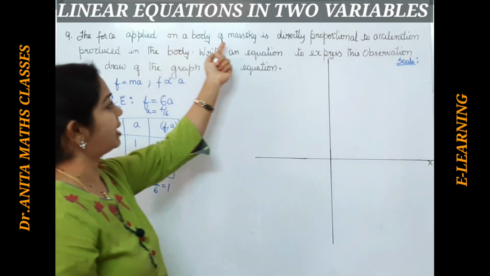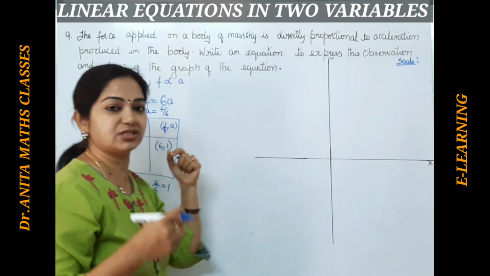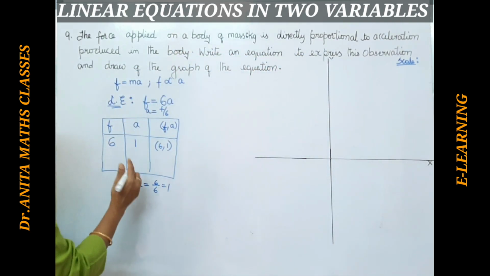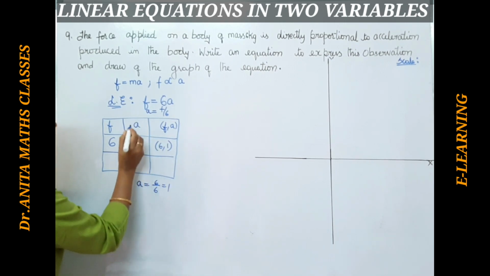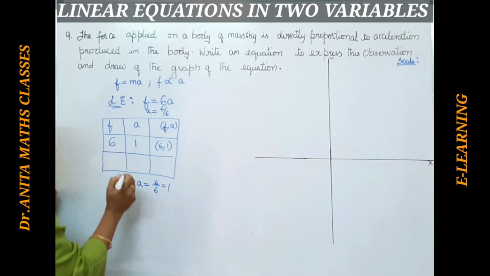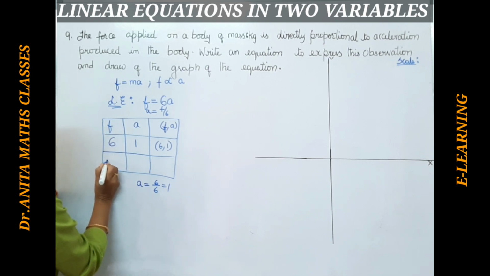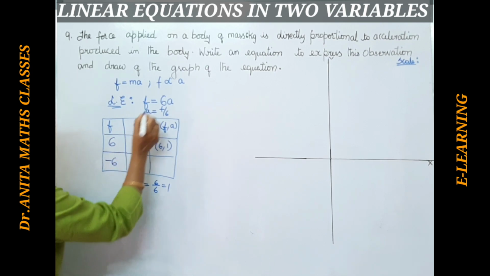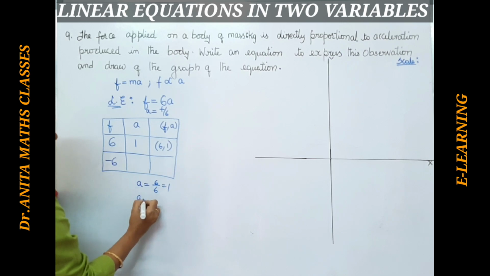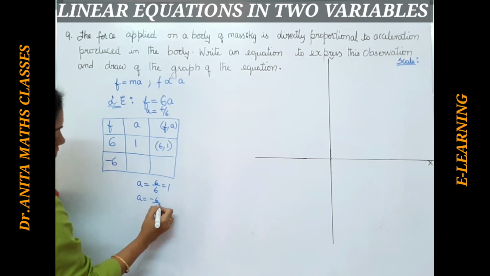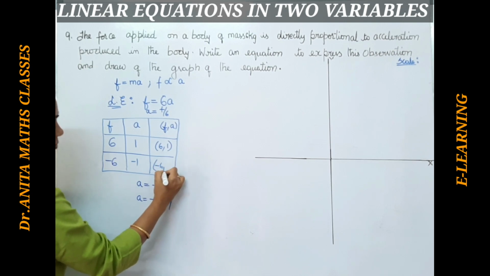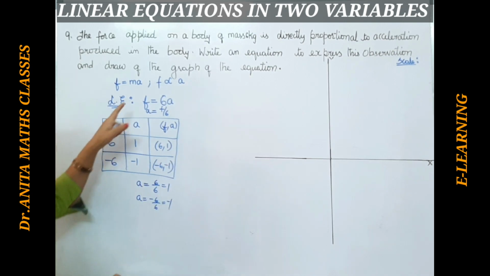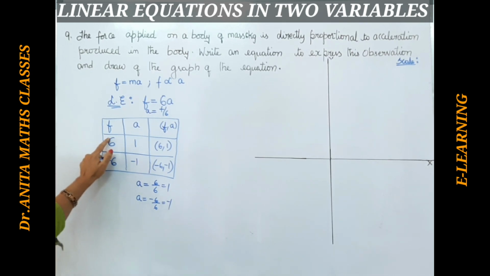There is a mass, it is directly proportional, and there is some force applied there. So I am not taking 0. Now if I take force as negative, suppose minus 6, then a equals minus 6 by 6, so that becomes minus 1. So minus 6 comma minus 1. Here I have taken 6 and minus 6, a positive value and a negative value.